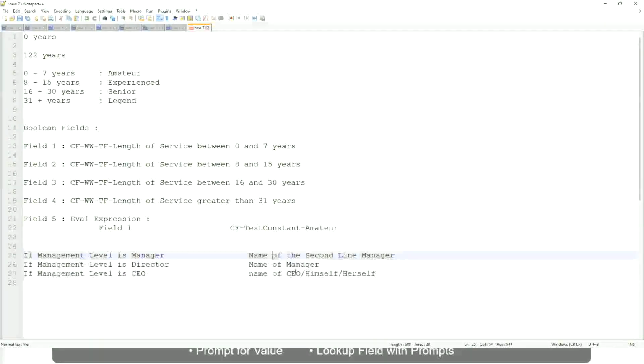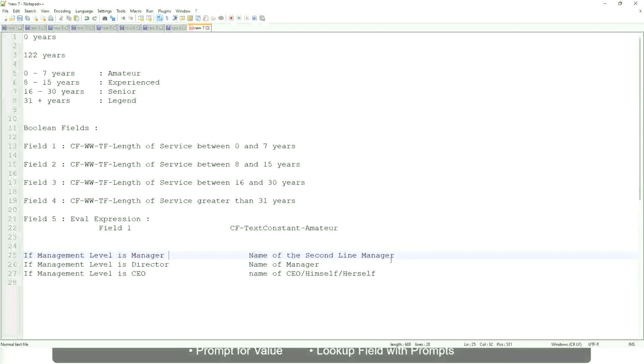Because here you have to return an instance. Here you have to do some more calculation, because you have to find out who is the second line manager, which is manager's manager, and so on. So you have to come up with these fields. So this is not a hard-coded text that you can put. It will be dynamic depending on the worker.